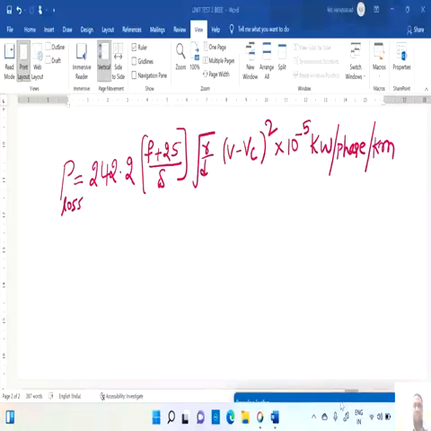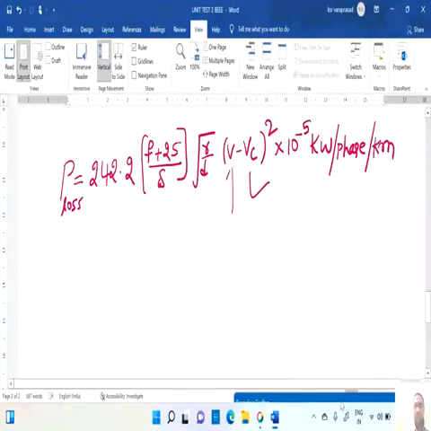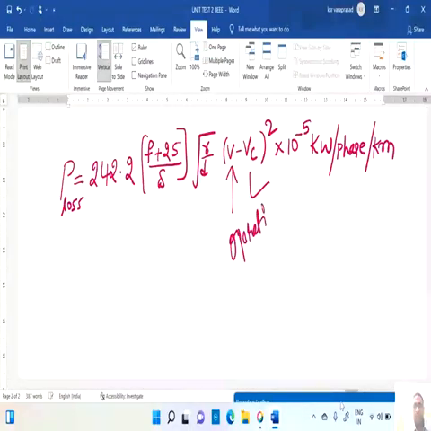Just remember this. Here Vc is the critical voltage and V is the operating voltage, R is the radius of the conductor, D is the spacing between the conductors, F is the frequency of the supply, and delta is the air density factor. So this is the corona loss expression.